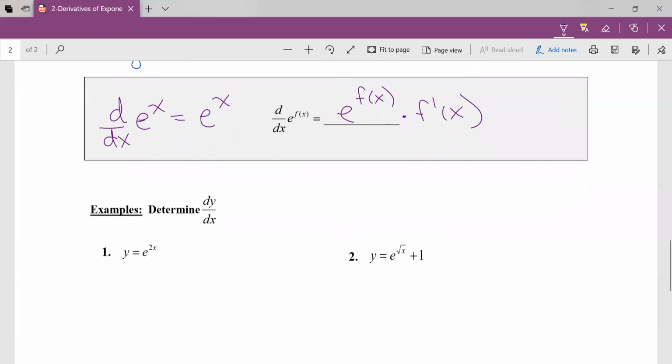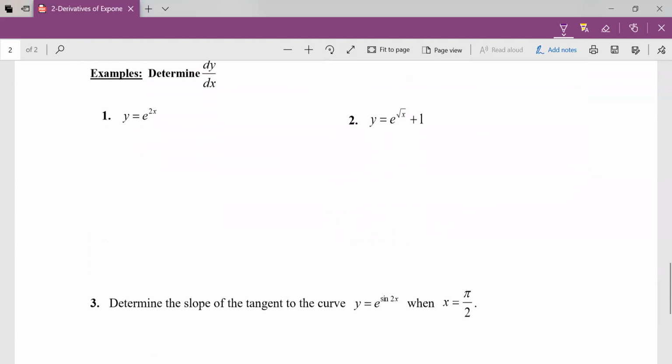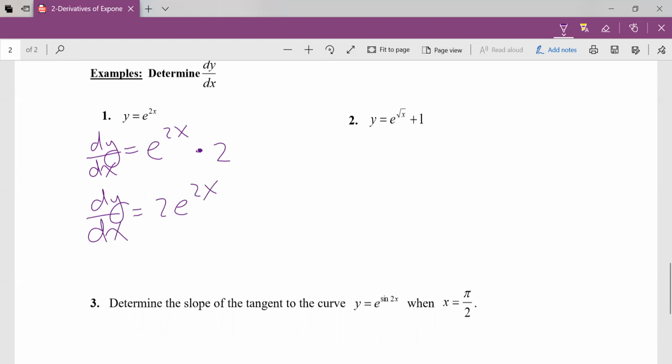Okay, so there's your fancy new rule for this fancy new value e. All right, so let's take some derivatives. These are the easiest derivatives all year. So take the derivative of y is equal to e to the 2x. Okay, so they ask us to write it in this notation, Leibniz notation. Well, the derivative of e to the 2x is e to the 2x times the derivative of the exponent, which is 2. And all I would do at that point is just bring that coefficient out front. Isn't that super cool?